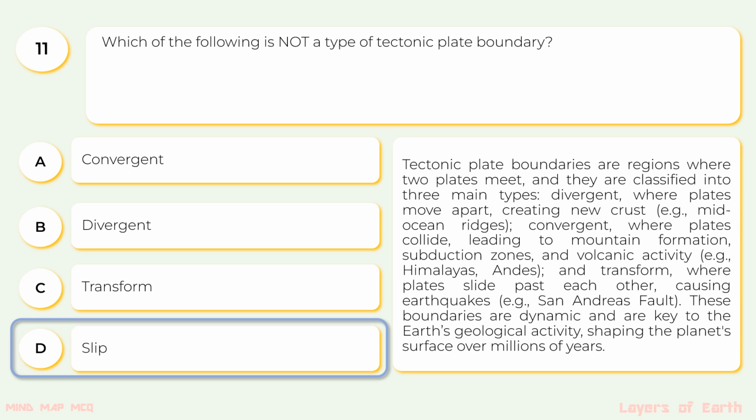Divergent, where the plates move apart, creating new crust, example mid-ocean ridges. Convergent, where the plates collide, leading to mountain formation, subduction zones, and volcanic activity, example Himalayas, Andes. And transform, where the plates slide past each other, causing earthquakes, example San Andreas Fault. These boundaries are dynamic and are key to the Earth's geological activity, shaping the planet's surface over millions of years.